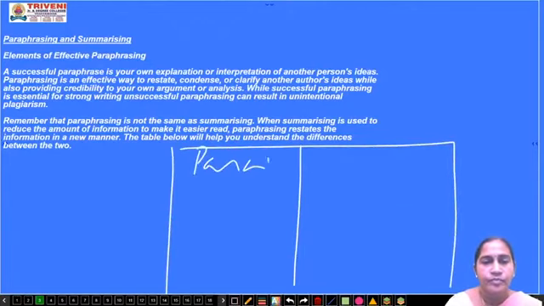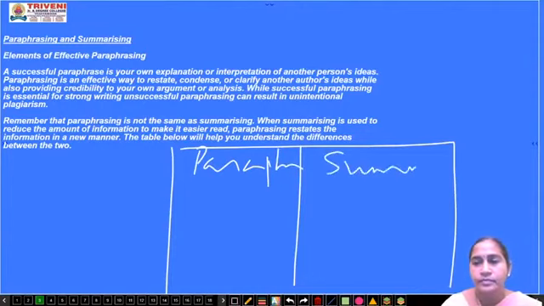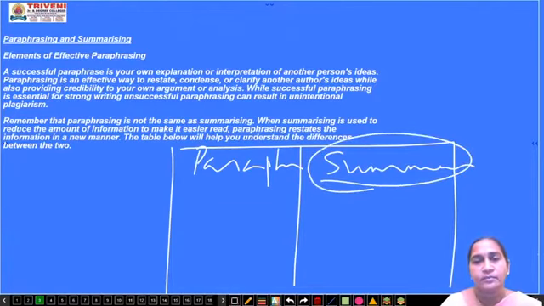Paraphrase, summary. You all may be aware of the word summary. Paraphrase may be new to you. In English prose lessons, at the end of the lesson you have an author's introduction and a summary. What does this summary mean? Summary is the brief account of lengthy matter, right? By reading the summary of that particular lesson, you will become aware of the topic and know what they are going to tell or discuss in that prose. You will get an idea.